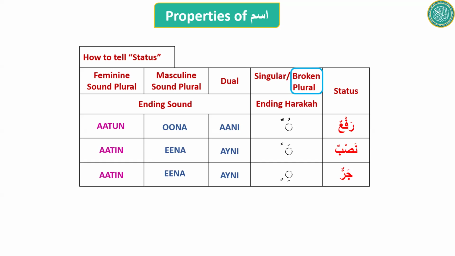You know what is a sound plural, what is a broken plural, but if you don't, we are going to revise that today as well. So this is all about the first property of ism, which is called status. So when you see an ism, you should be able to tell the status of that ism using this table most of the time.